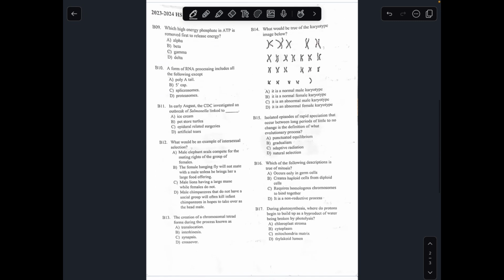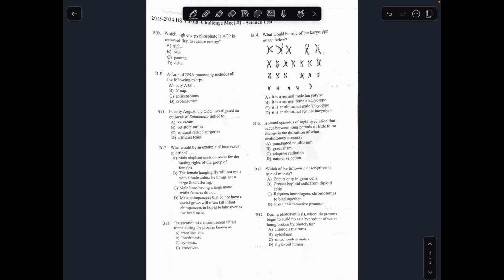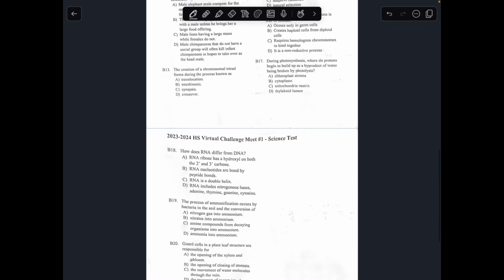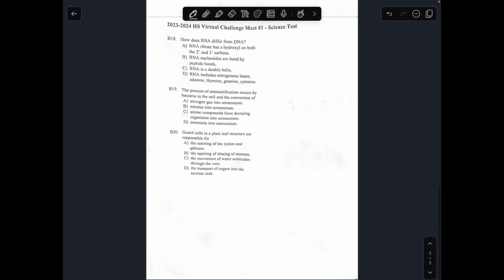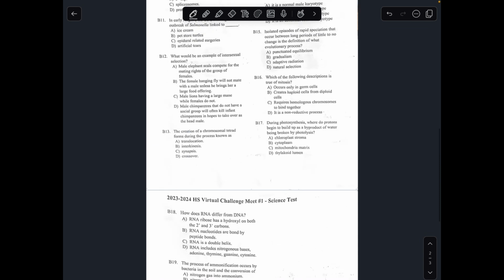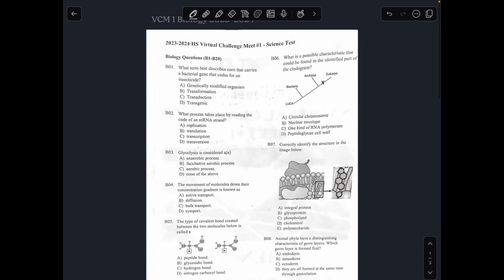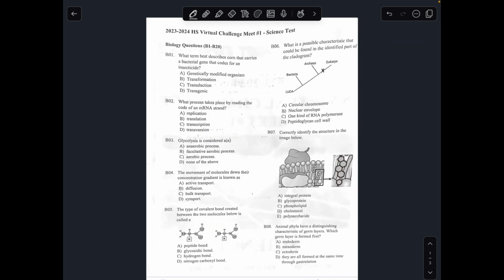Right here I have the questions from numbers 1 through number 8. Here's numbers 9 through number 17. And here's number 18 to number 20. Now I'll get started on the questions in this section of the exam.